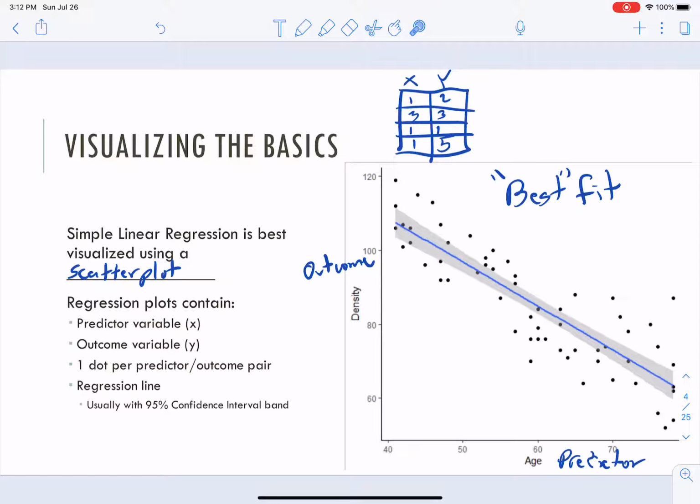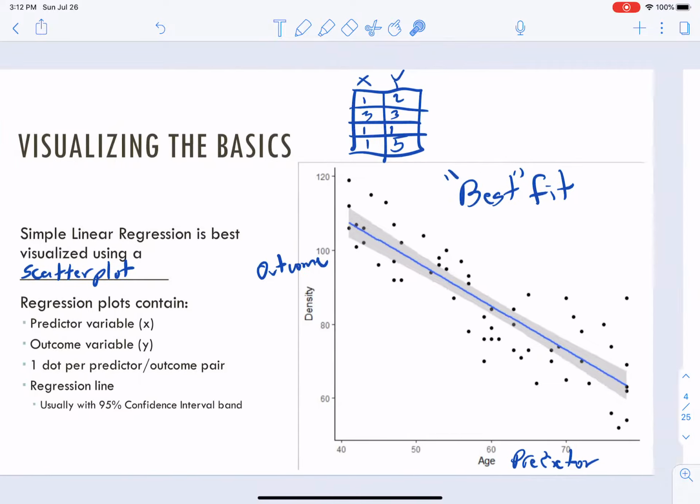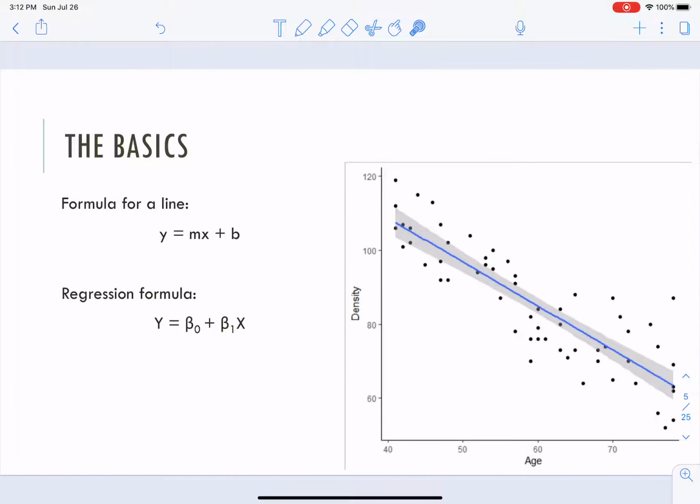For this class, we'll ignore the confidence interval band. That's what this little shaded area is, but we're not going to worry about it. That's all fine. Okay, very cool. Now, this maybe brings some PTSD back from algebra, but we've got a formula for this line. We have something for this line that is totally mathematical, that incorporates this and this, right? And it looks like y equals mx plus b.